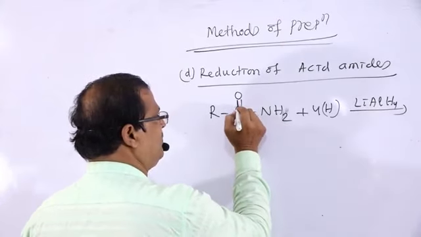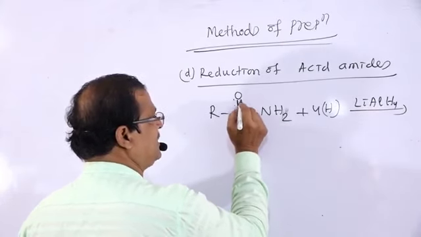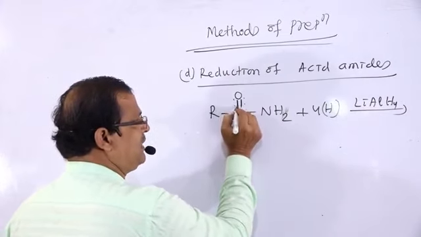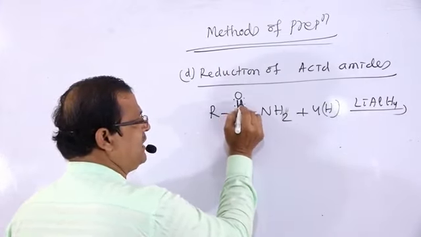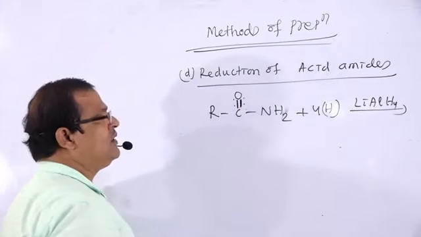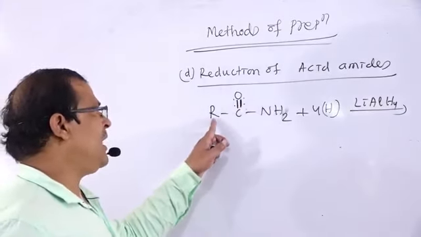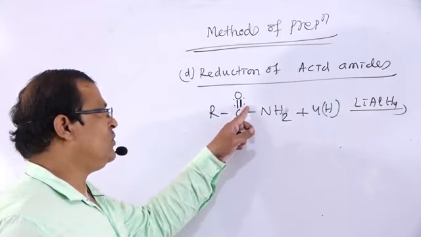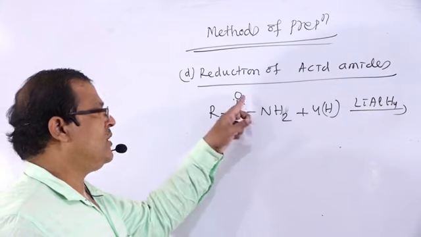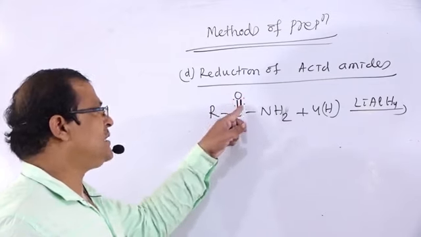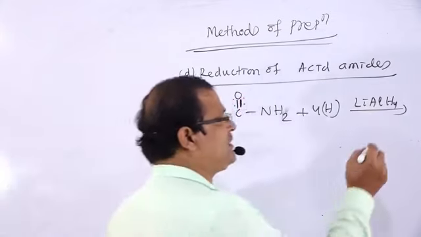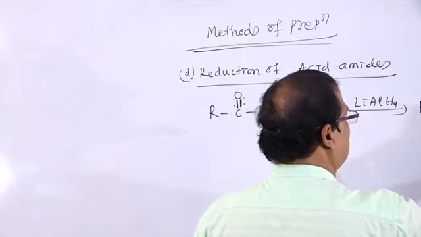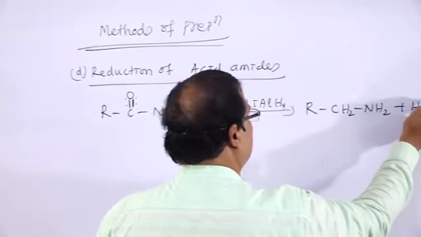So this bond will break by the addition of hydrogen. This bond again will break by the addition of hydrogen. This bond will break by the addition of hydrogen. This bond again will break by the addition of hydrogen. So what will be the product? RCH2NH2 plus water.